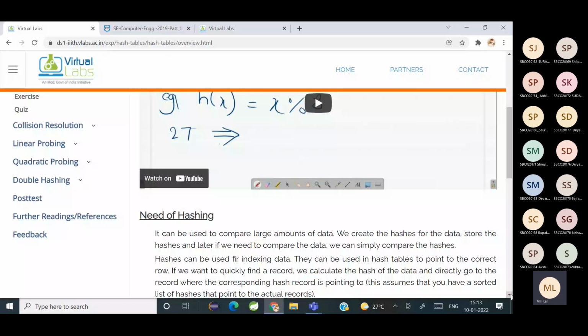Okay, binary search and linear search complexity was depending on the number of elements. So if the number of elements increases, what happens?